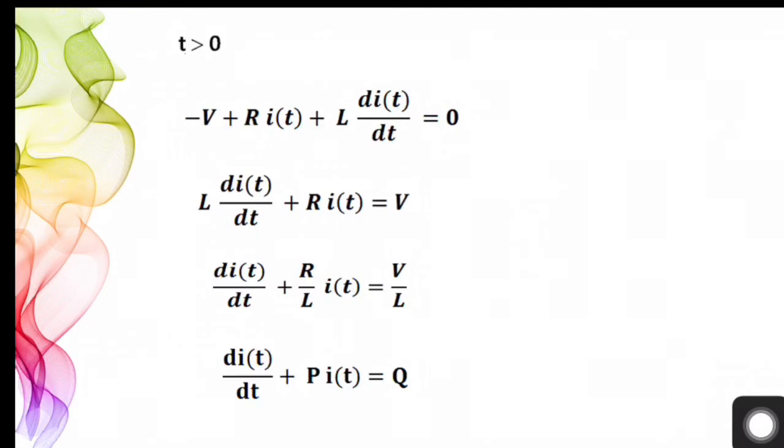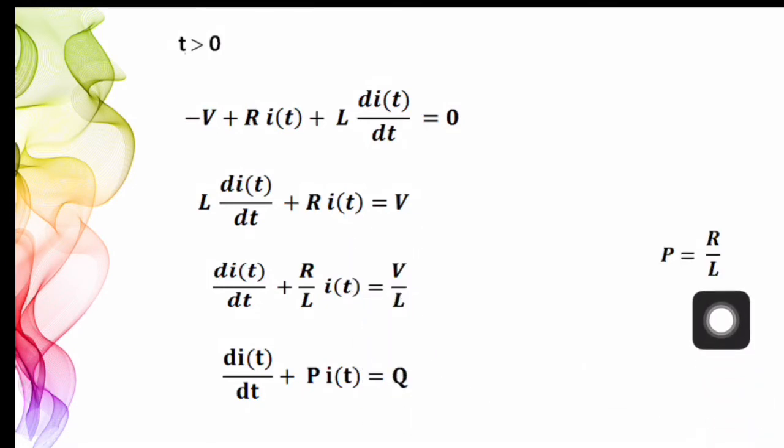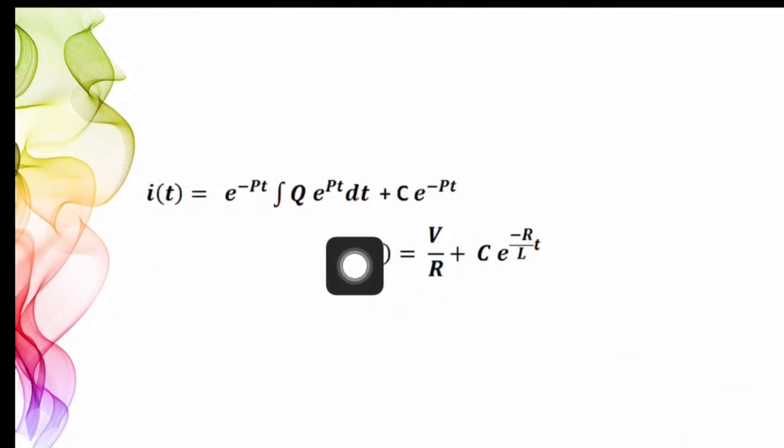As I said to you earlier, this is the basic form of a first order differential equation with constant coefficients: di of t by dt plus p into i of t is equal to q. Comparing these two equations, we get the value of p as R by L and q as V by L. The solution can be expressed as i of t is equal to e raised to minus pt integral q e raised to pt dt plus c e raised to minus pt.